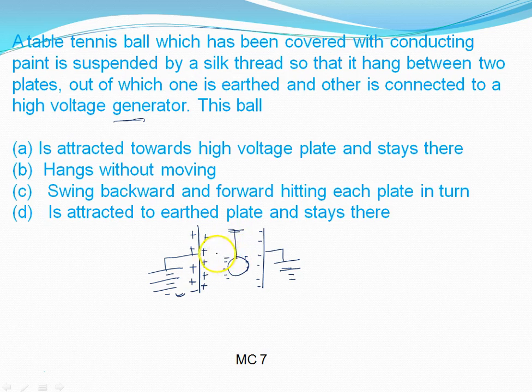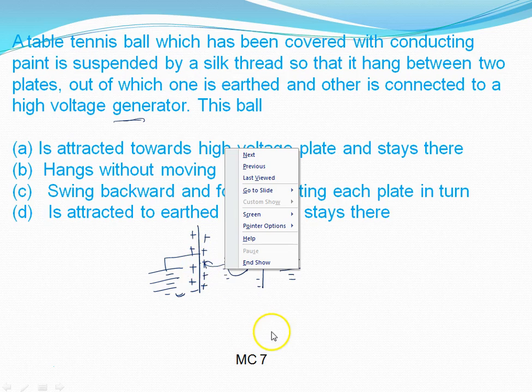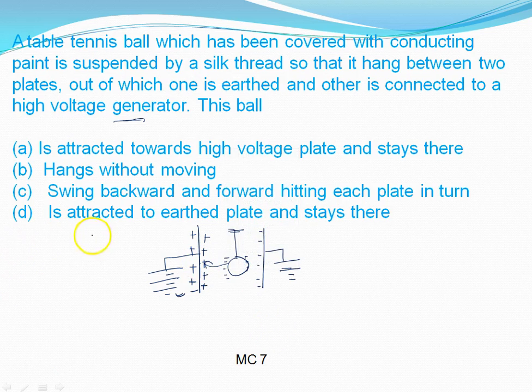Now what will happen: as you tilt toward this side, this body will be attracted to this side, it will come in contact with this plate, and ultimately this body will first get positive charge due to the connection. When it touches, it gets positive charge, this body has positive charge, and this plate also has positive charge, so it will repel and come to this side and definitely be attracted toward the negative side. Again the body comes here, the positive charge gets neutralized, it gets negative charge again, then it repels, and in this way the system ultimately keeps oscillating. As there is no deficiency of plus charge, it will continue.